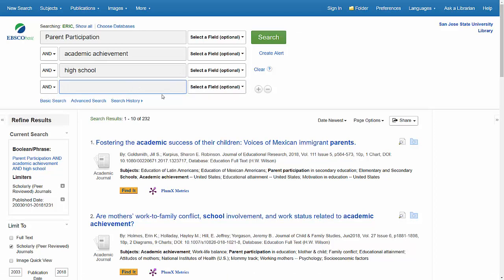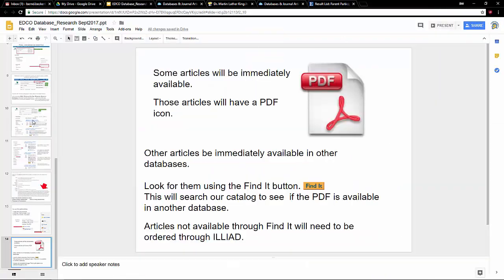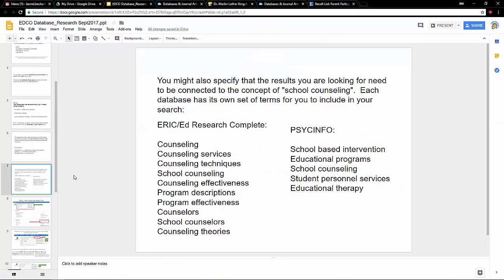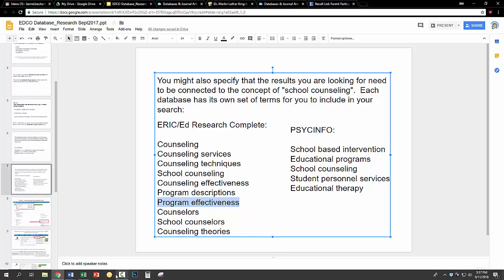One thing I want to also look at is try to zero in on counselor education research. And I wonder if you remember, there are some terms in the education databases. So within the education databases, here's some. Let's see if there's a program. I'm going to put program effectiveness.